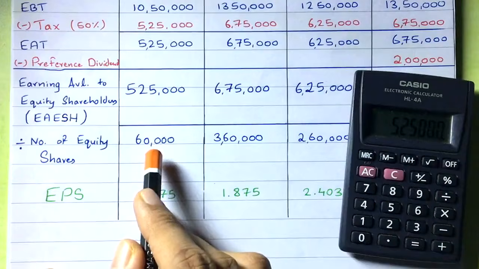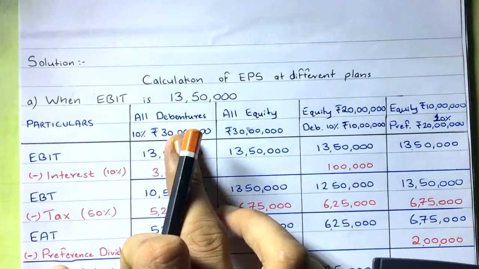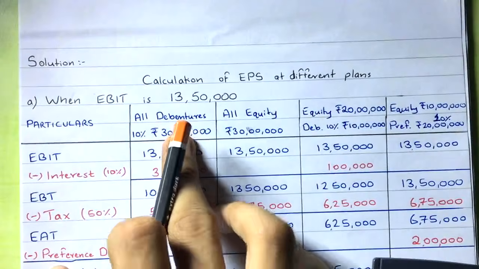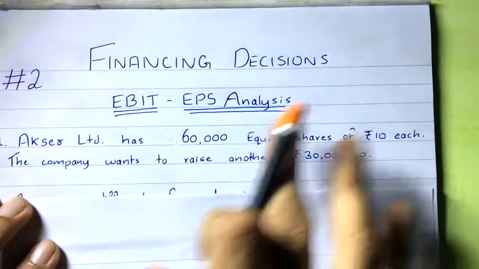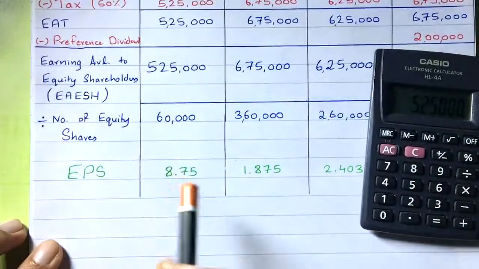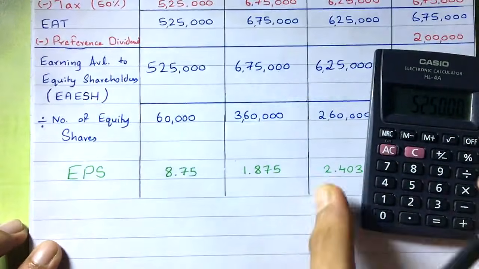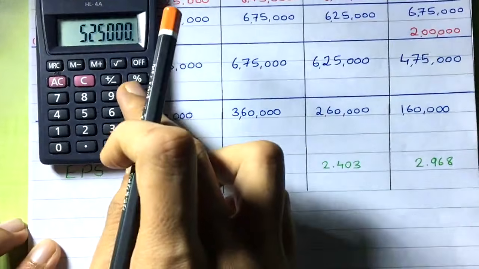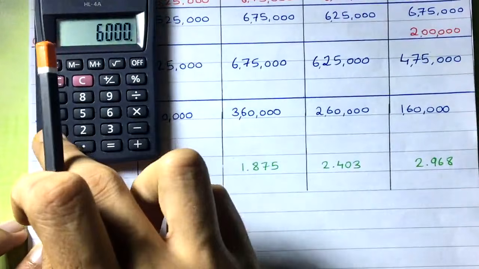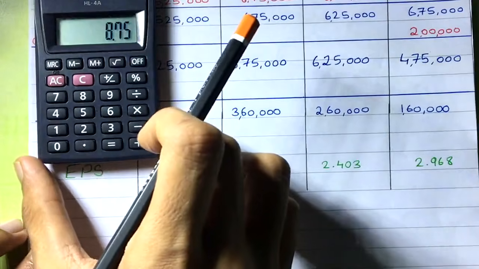Why 60,000? In the first plan there are no equity shares issued, but there are already 60,000 equity shares in the business, so that is why we have to divide by 60,000.